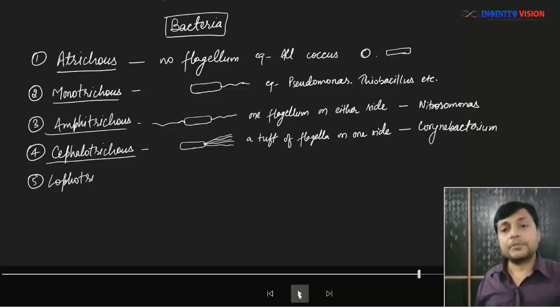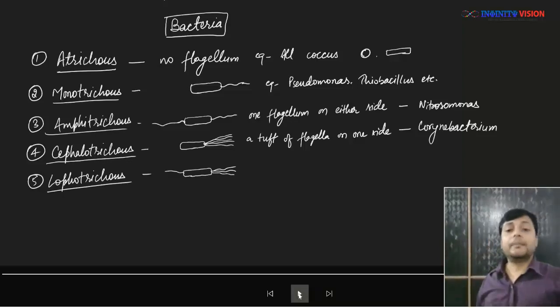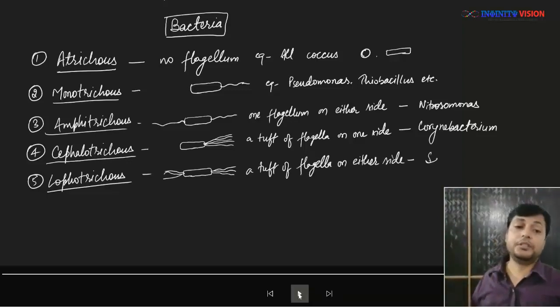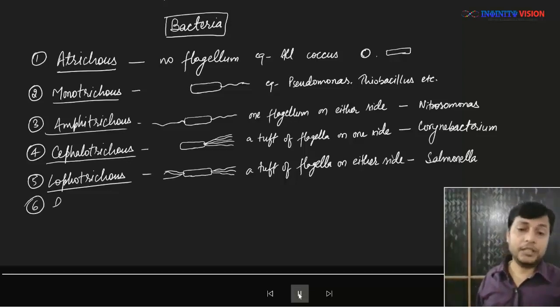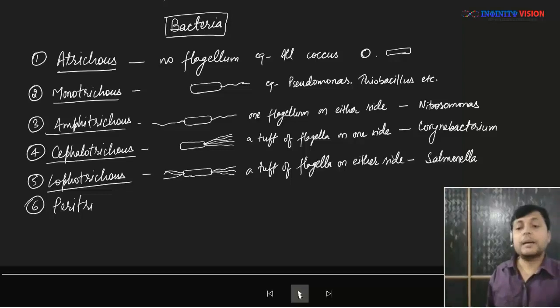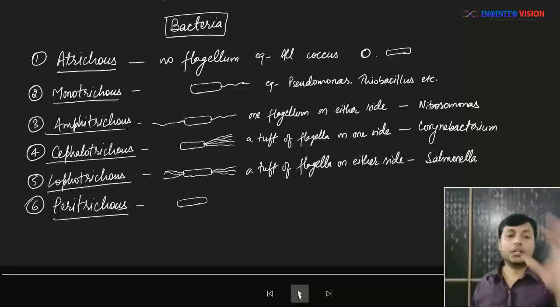The next type of bacteria is Lophotrichus. What if a bunch or a tuft of flagella is present on either side of the bacteria, on both sides? Then such condition is called Lophotrichus. What is the example? Salmonella. Now, apart from that, the last type is Peritrichus. Peri means all around, the word comes from perimeter.